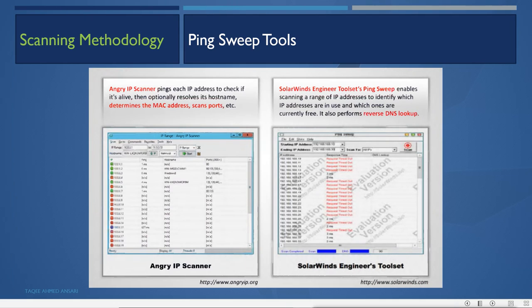Then we have the SolarWinds Engineer's Toolset. This will also do a ping sweep. It enables scanning a range of IP addresses to identify which IP addresses are in use and which ones are currently free, and also performs reverse DNS lookup. So these are graphical tools which we can use on a Windows machine to do the ping sweep and find the live hosts.